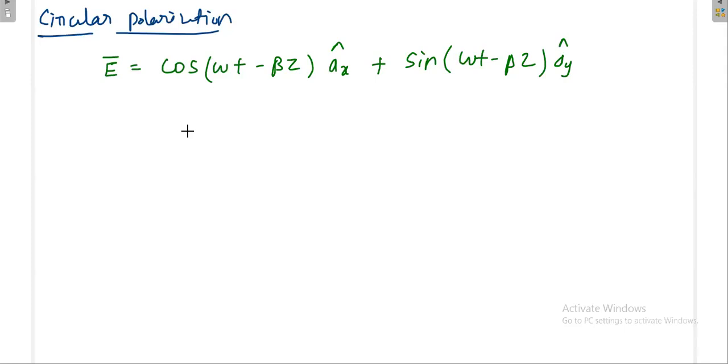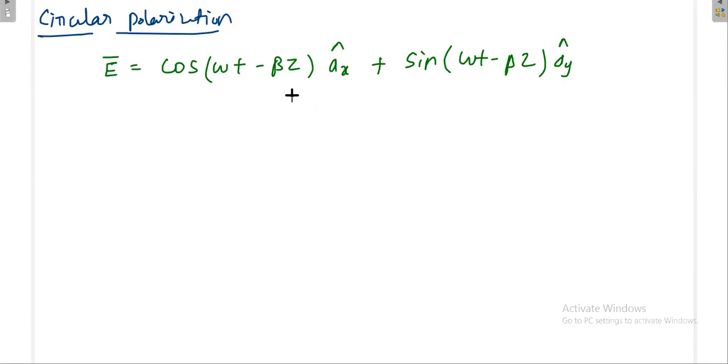Can anybody tell me? Once you have the xy plane, generally the electric field will be in any one of the directions, but as time progresses it may vary, it may rotate. Now we'll see how it is rotating. Is this a valid combination or not? Anybody?